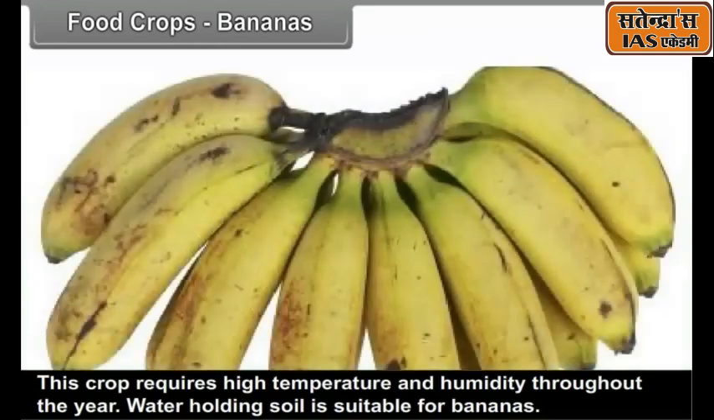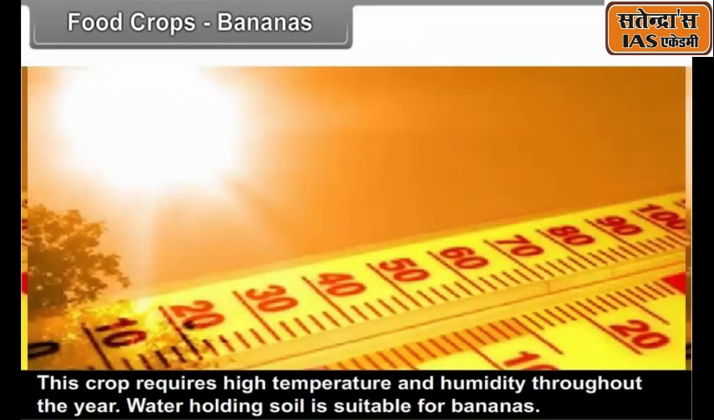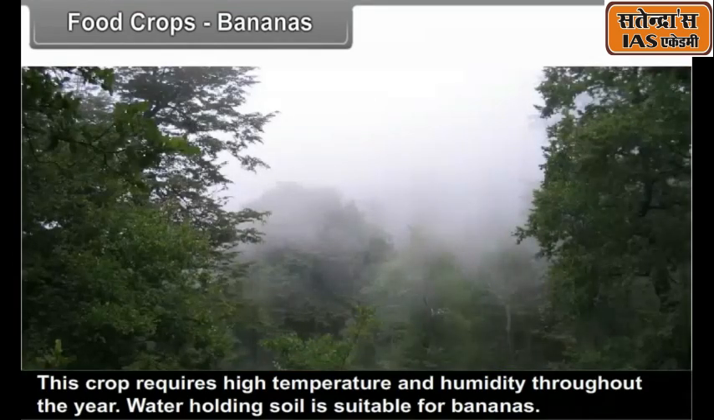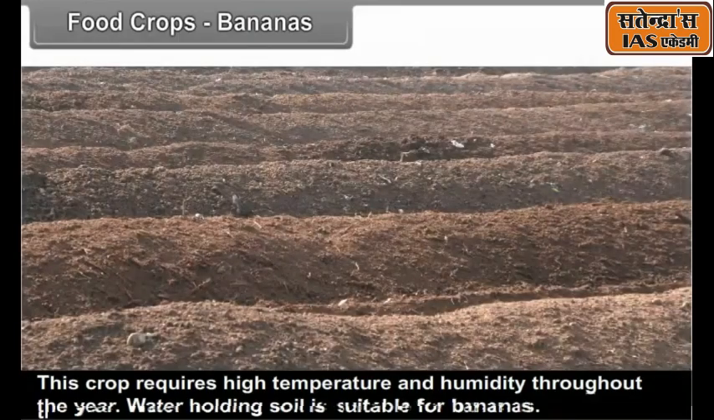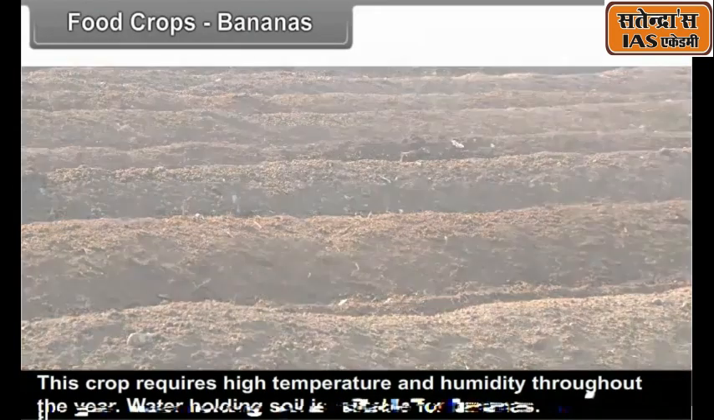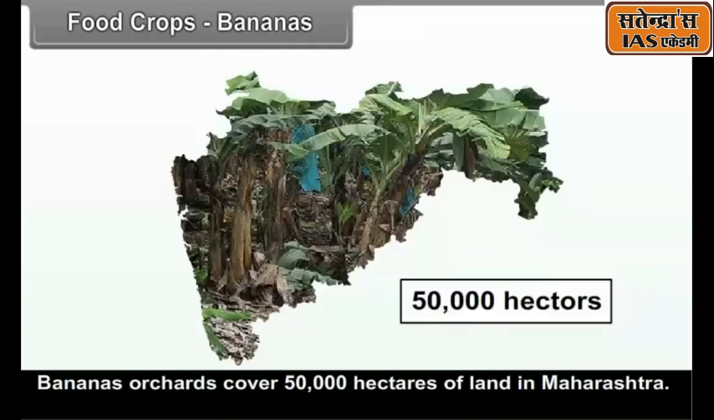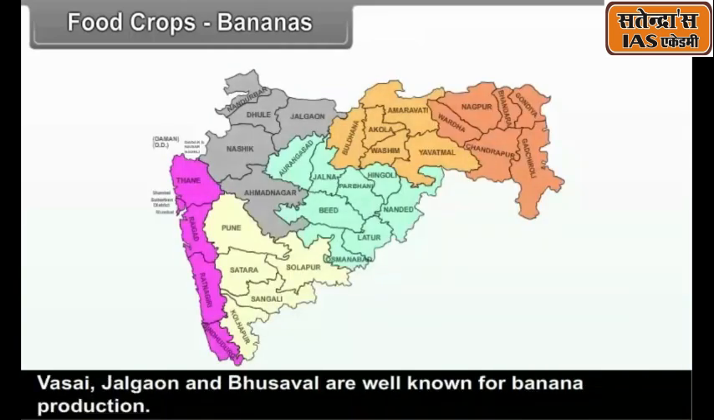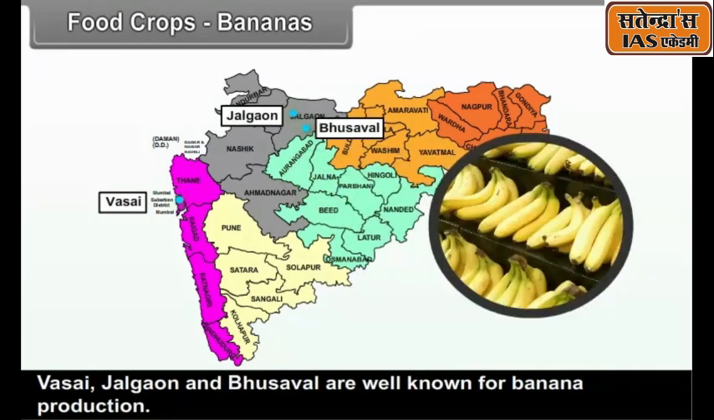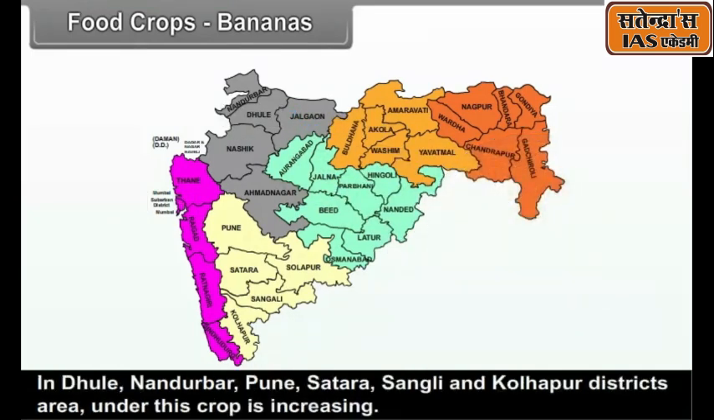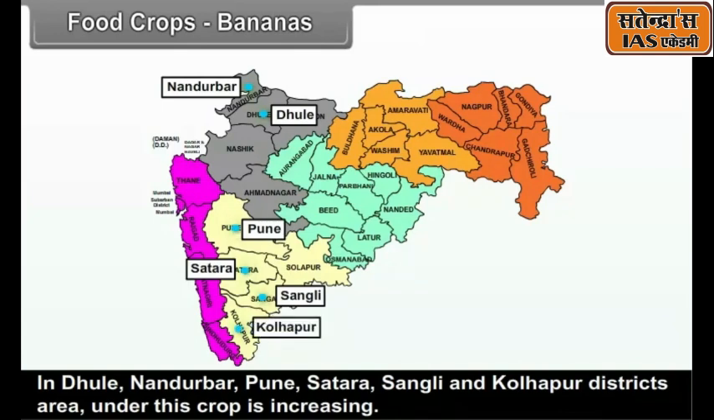Bananas. This crop requires high temperature and humidity throughout the year. Water-holding soil is suitable for bananas. Banana orchards cover 50,000 hectares of land in Maharashtra. Vasai, Jalgaon and Bhusawal are well known for banana production. In Dhule, Nandurbar, Pune, Satara, Sangli and Kolhapur districts the area under this crop is increasing.